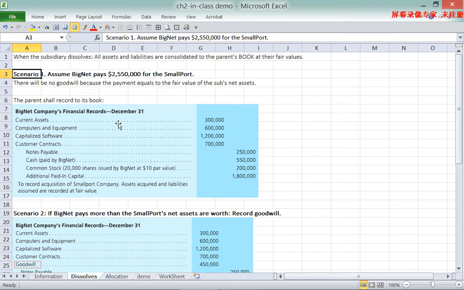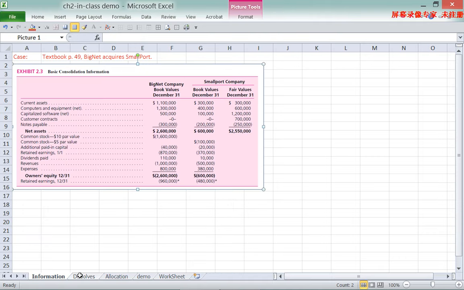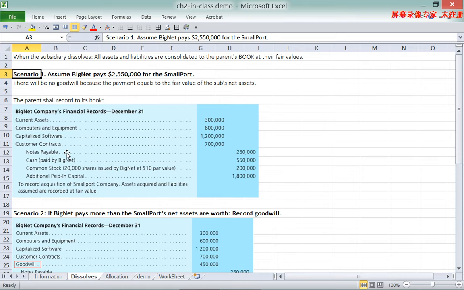The first scenario is that BigNet pays exactly the same amount as the fair value of the net assets of the subsidiary. What BigNet did is record all the assets, current assets, computer and so on, and all the liabilities on its own accounting system.